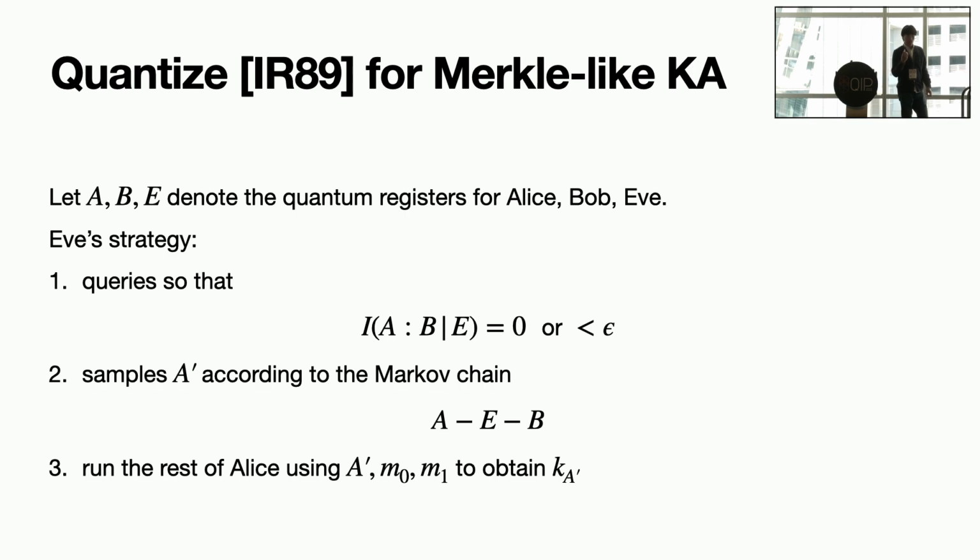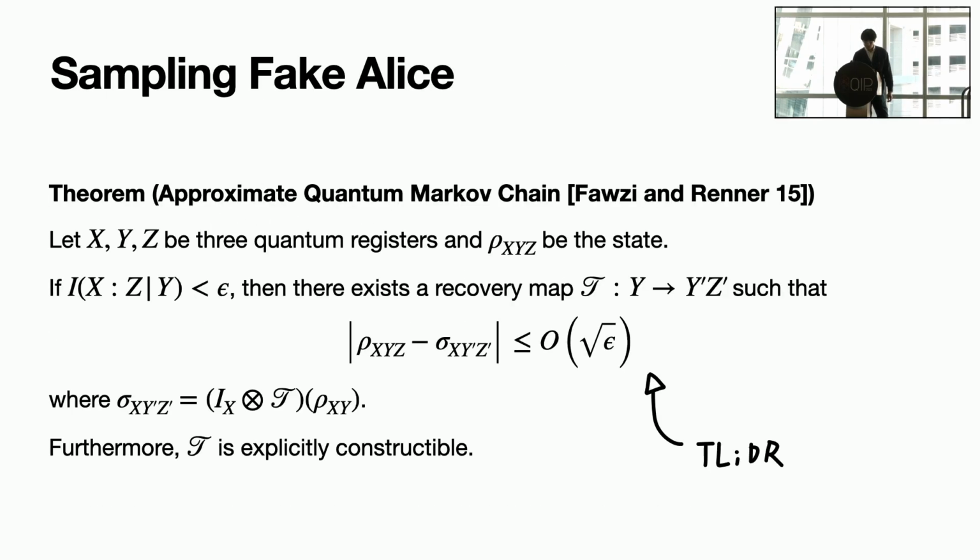And then the eavesdropper can sample whatever Alice has using the information it has, which relies on the result on approximate quantum Markov chains by Fawzi and Renner.